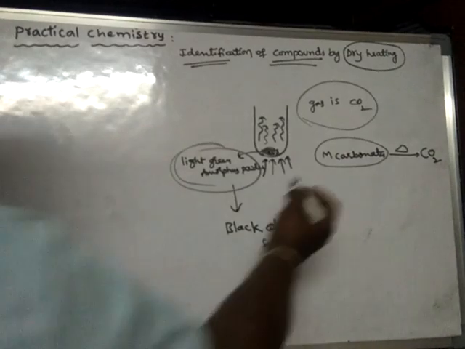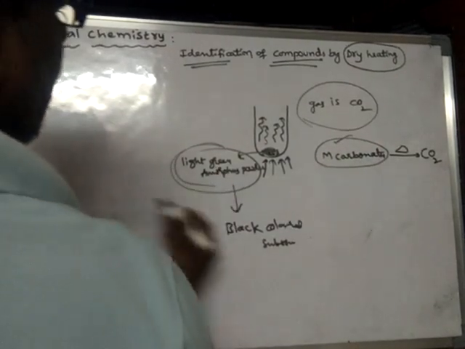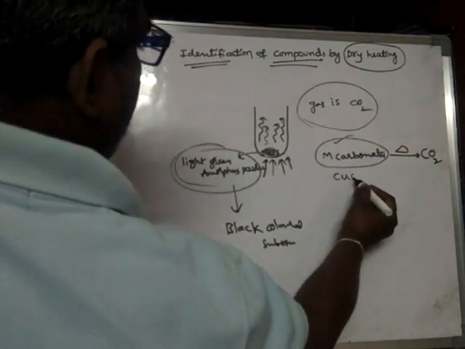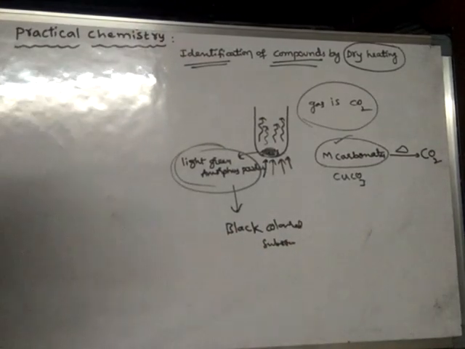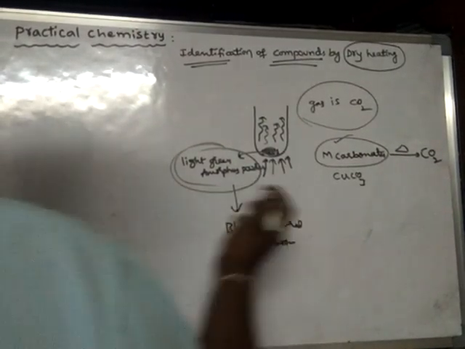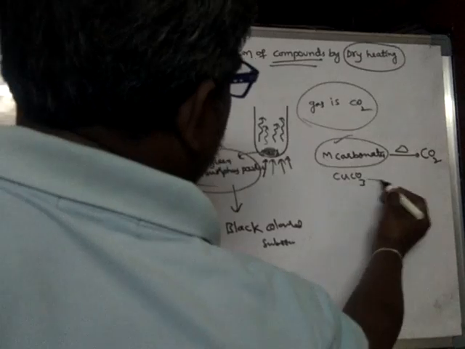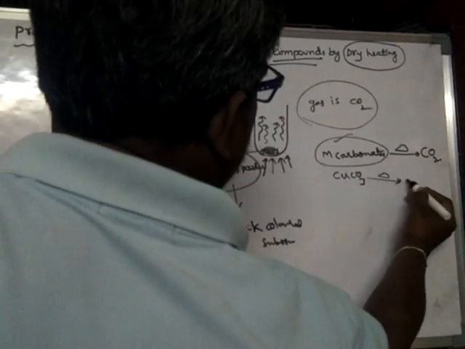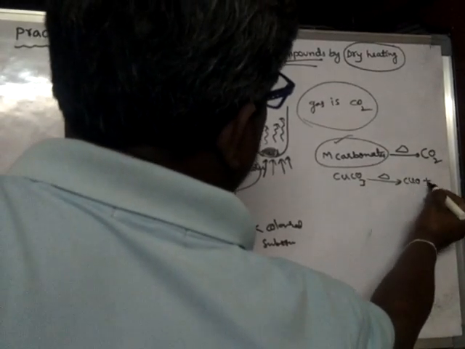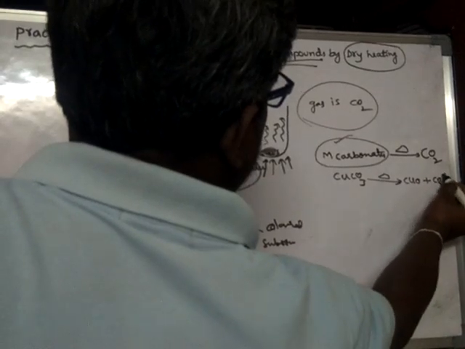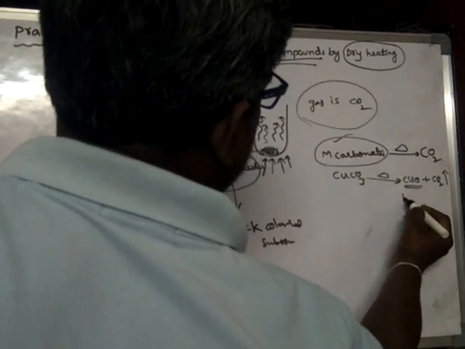And which metal carbonate will be light green in color? Generally, copper carbonate is light green. And when copper carbonate is heated, what happens? It forms copper oxide and carbon dioxide gas is released. The color of copper oxide is black.